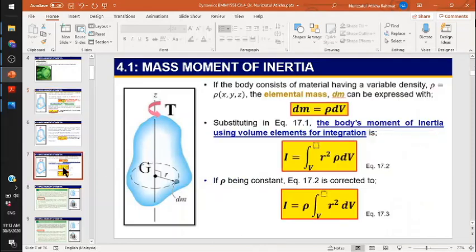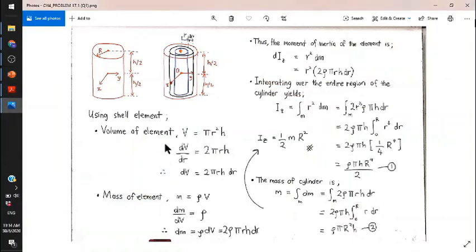So dm can be determined using this equation: dm equal to rho times dv. That is why you need to obtain dv. For the first step, you need to determine V, and from V you do the differentiation process, then you will get dV. So the volume of the element here is V equal to pi small r squared h.